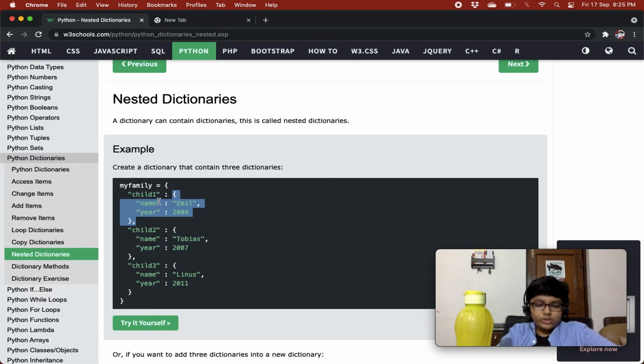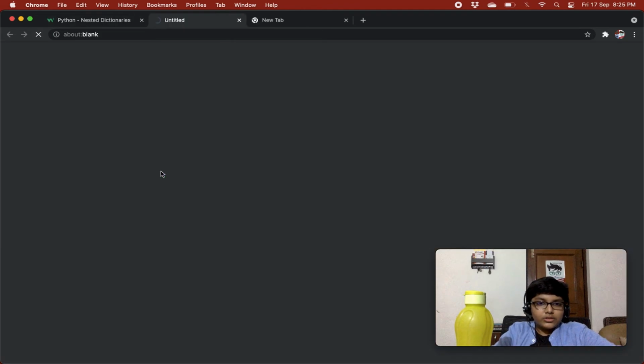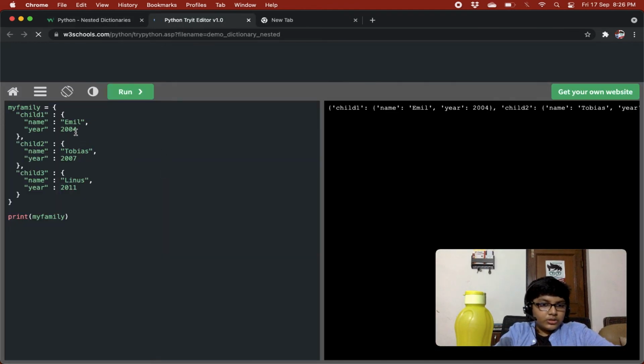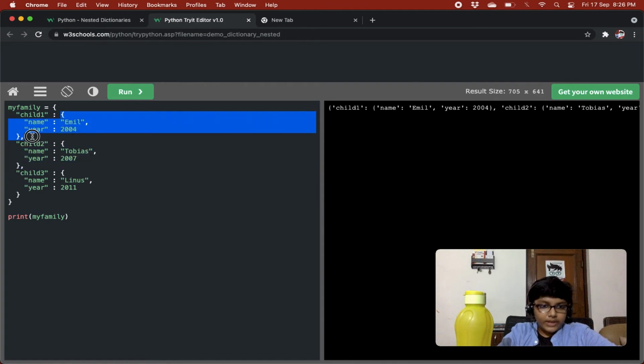The name's value is Tobias, and year is 2007. And then finally child3 is also a dictionary, which has name and year. Name is Linus, and year is 2011, right? So the name of child1 is different from the name of child2, as they are created in separate dictionaries, right? That's why.